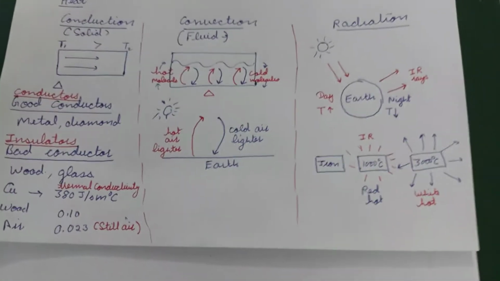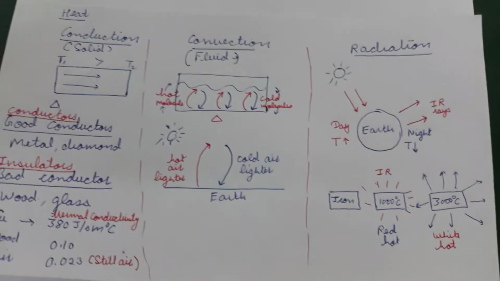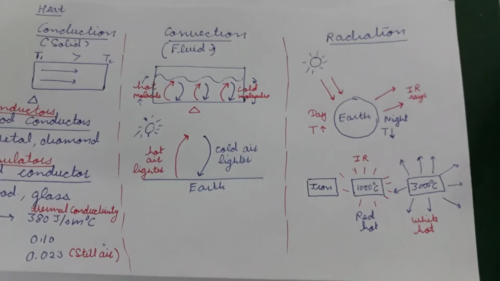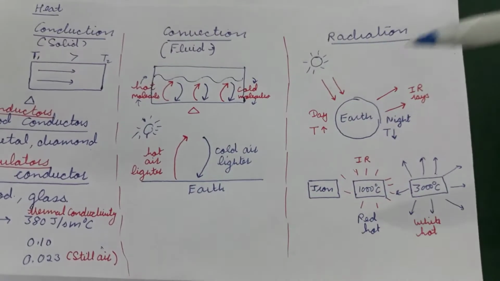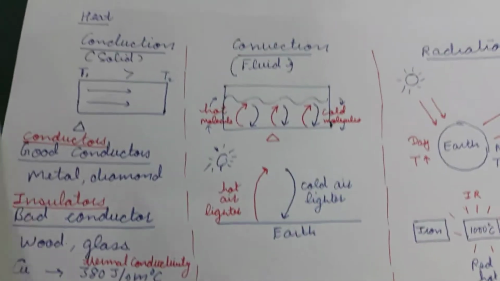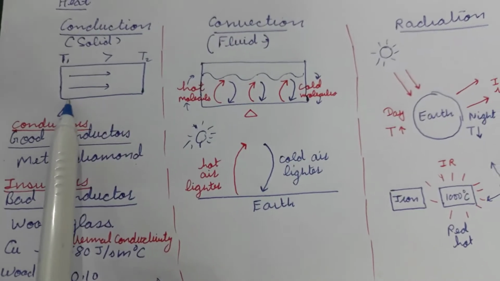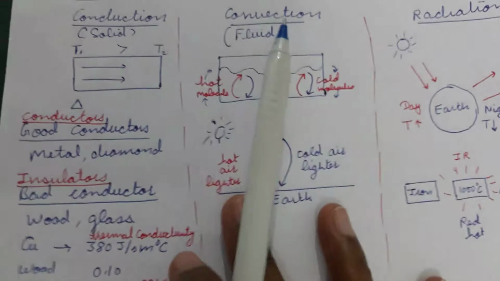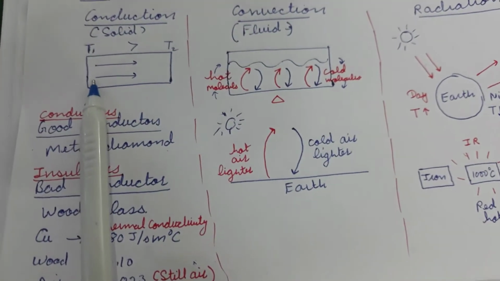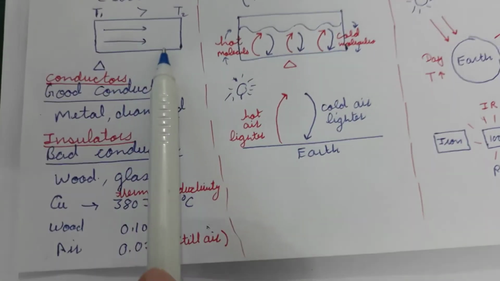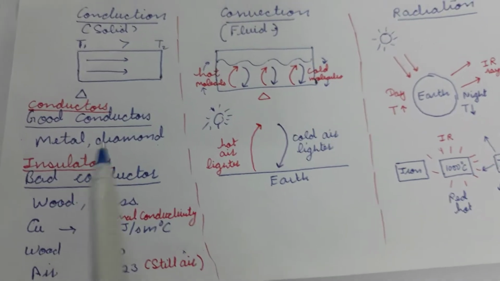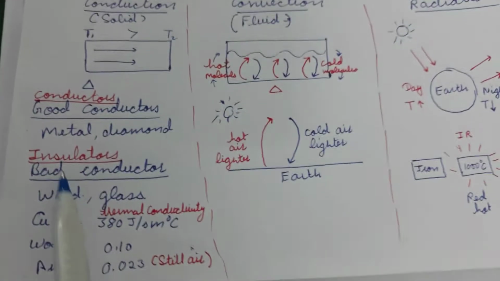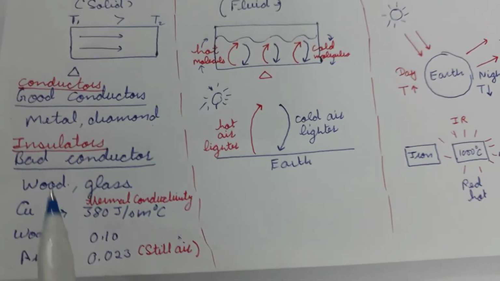So today we are going to study about heat and how heat is transferred in different material. So heat can be transferred either through conduction or convection or through radiation. So by conduction in a solid material, if one part of the solid is heated and is at a higher temperature and the other is at a lower temperature, then heat will flow from one point to the other. And some of the examples of good conductors are metals, diamond, while bad conductors of heat are wood, glass, etc.